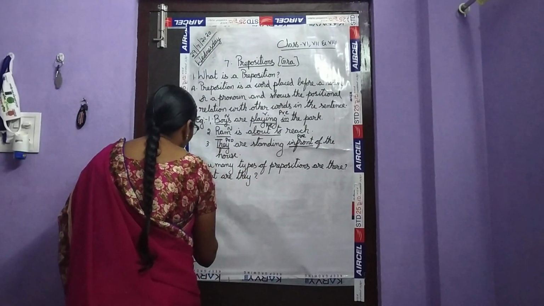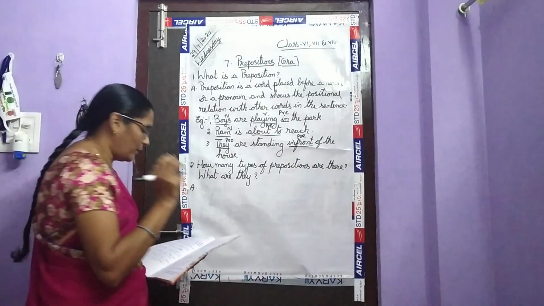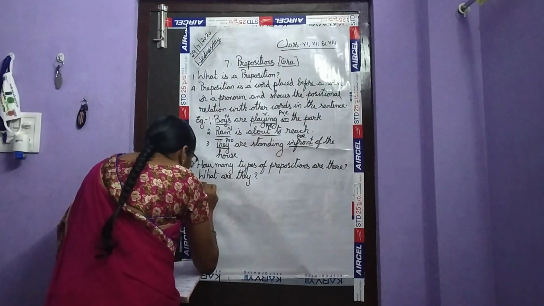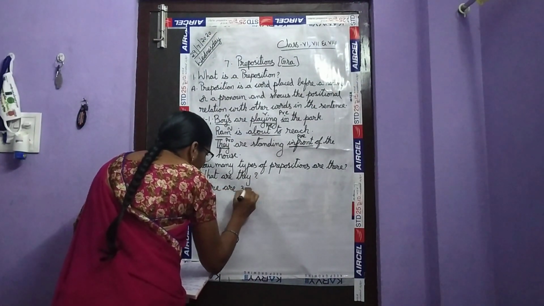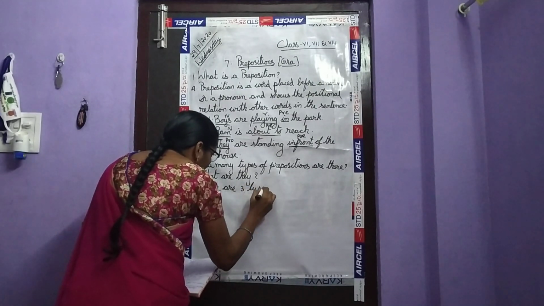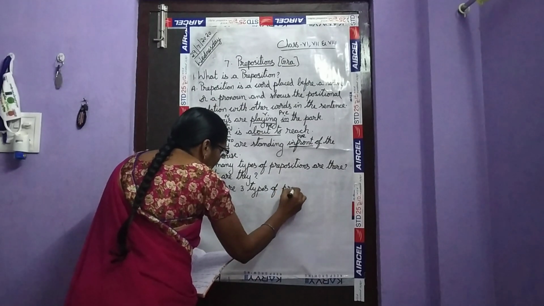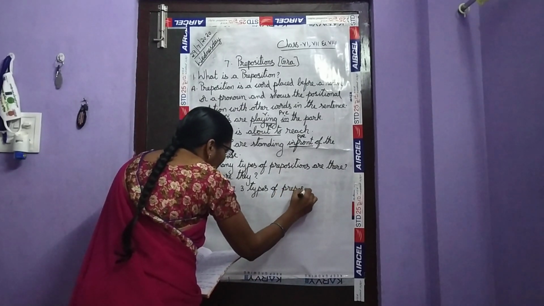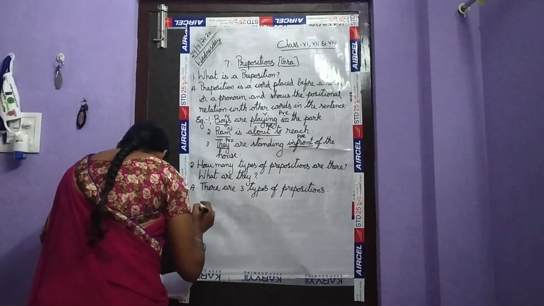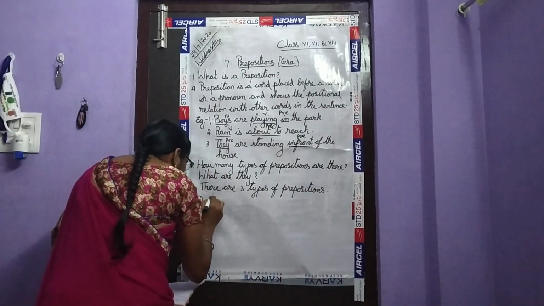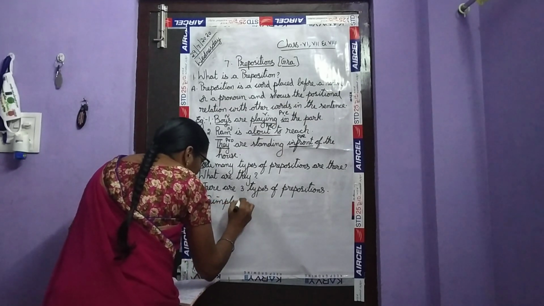Does anybody know, children, how many types of prepositions there are? There are 3 types of prepositions. And what are they? First one is the simple preposition.